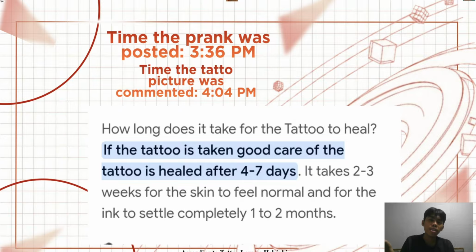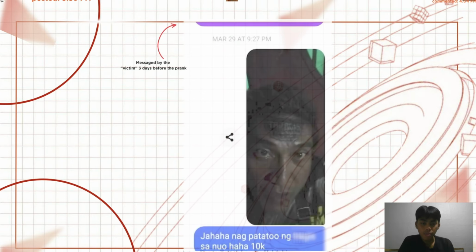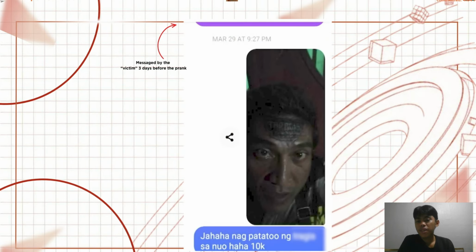So how can it be that the tattoo of the guy on his forehead looks fully healed even without a week? Well, during my time of fact-checking that information, I found a messenger chat by Kuya. This is a message by Kuya 3 days before the prank, as we can see here in this date. It's March 29. And he said that he tattooed something on his forehead for 10K.